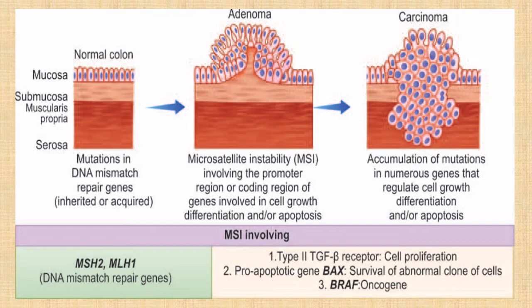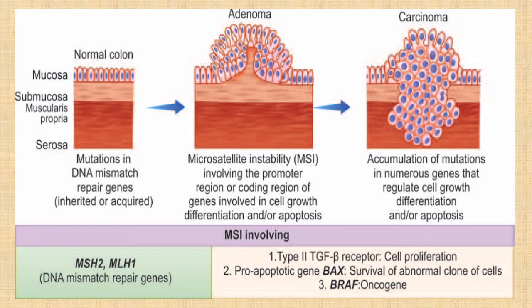This is the graphical representation of the microsatellite instability pathway. First one is the normal colon image. Mutation in the DNA mismatch repair gene, either inherited or acquired, leads to microsatellite instability that involves mutation of regions of genes that are involved in cell differentiation or apoptosis.